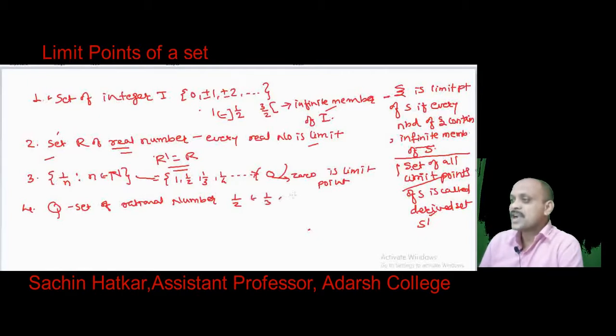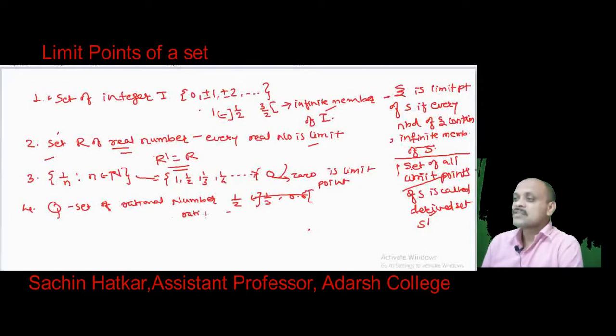Then we can see that this open interval contains 1 by 2 and it contains infinite members of Q. Therefore, every rational number is also a limit point of Q. Similarly, every irrational number is also a limit point of the set Q. That means the limit points of Q are rational numbers as well as irrational numbers.